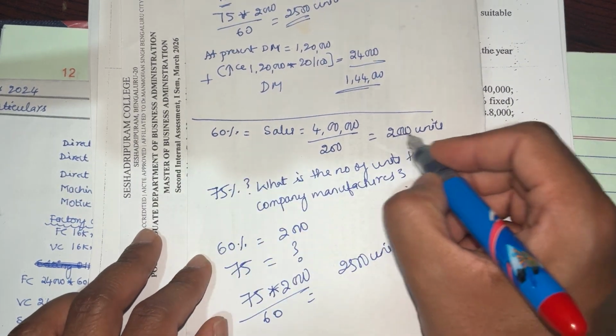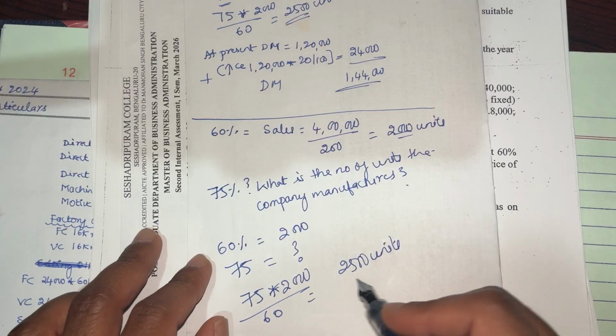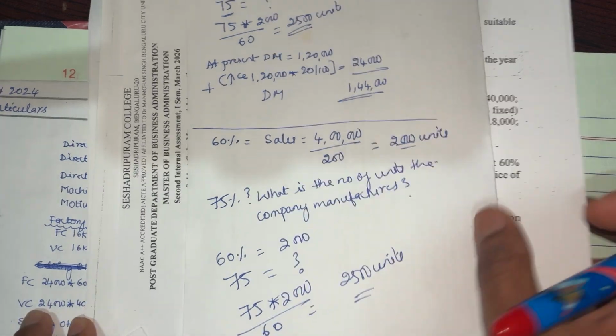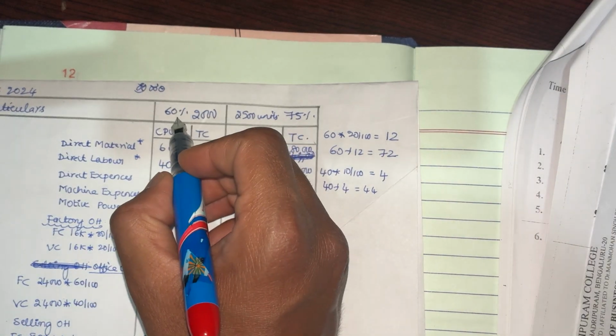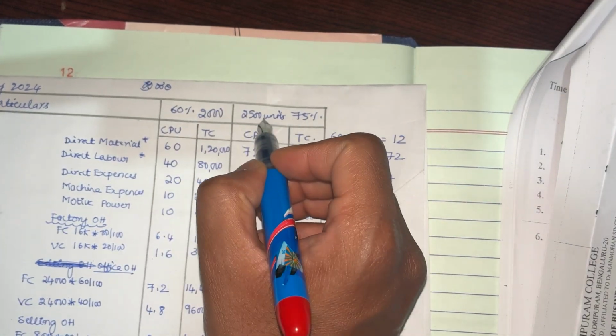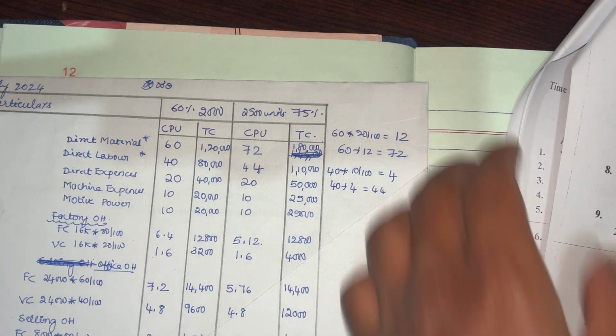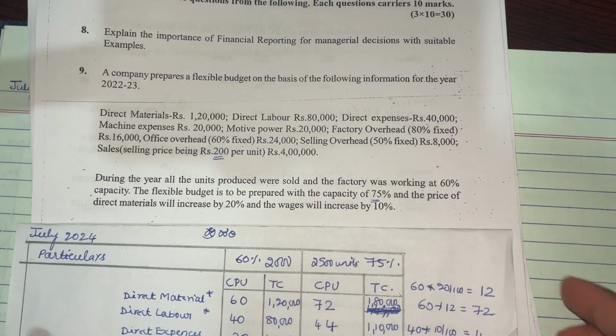So at 60% capacity the company will manufacture 2000 units. At 75% capacity the company will manufacture how many units? 2500 units. This is what I have written. At 60%, 2000 units, at 75%, 2500 units. Now we have to be very careful with the adjustment that I will be teaching you here on a hand-to-hand basis.